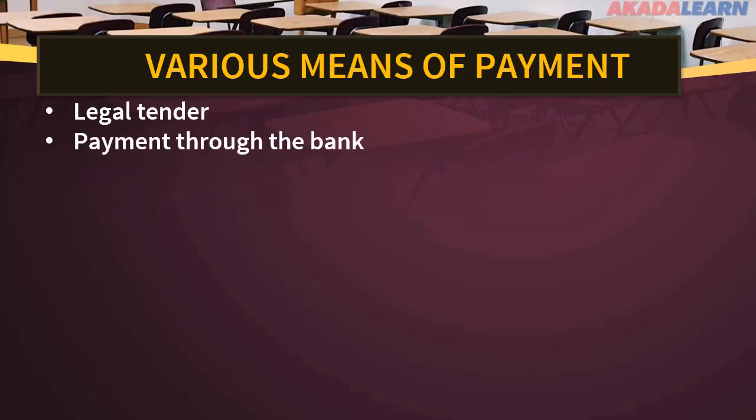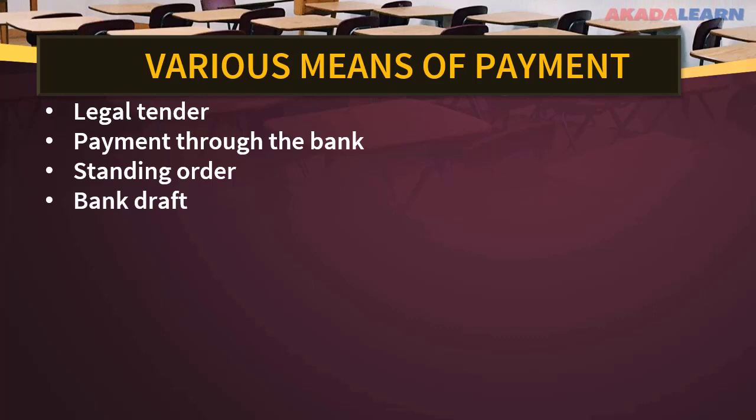2. We have payment through bank. This is meeting one's financial obligations through banking system. 3. We have standing order. A standing order is an instruction by an account holder to the bank to pay a certain sum of money on his behalf at regular intervals to a named person or organization.